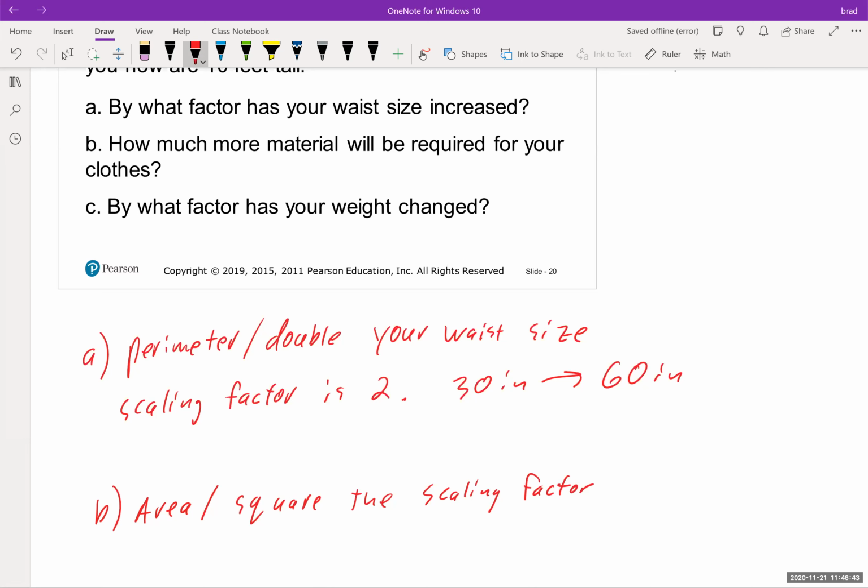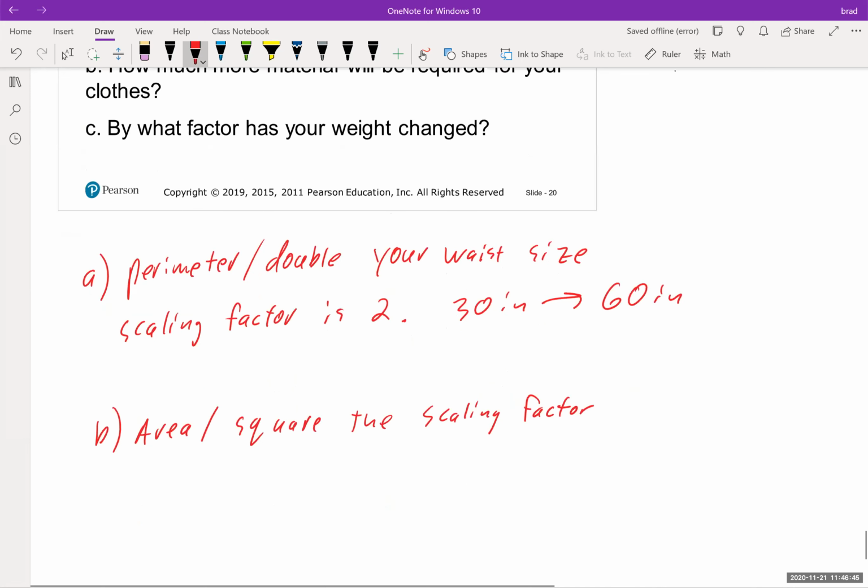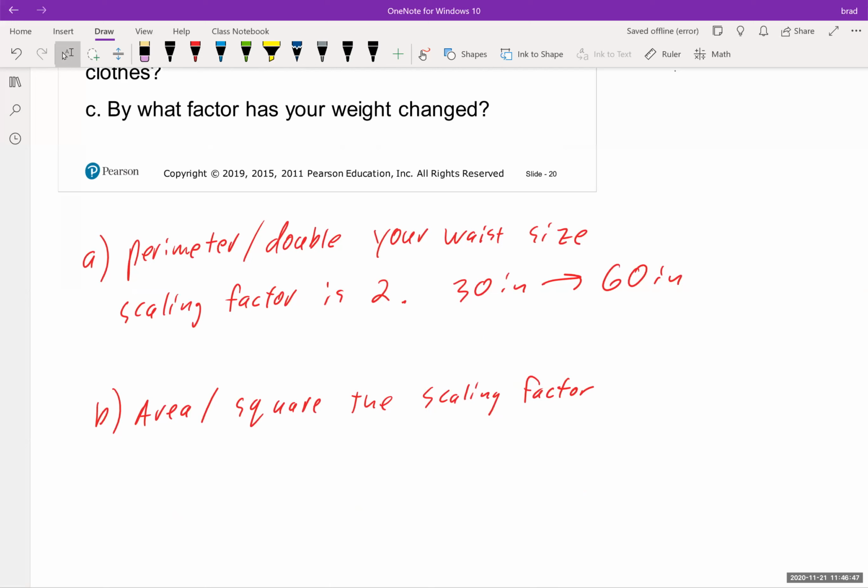Let's say originally you needed, I'm just going to make this up, guys, I don't actually know if this is correct. Let's say you needed 40 inches squared of material for your shirt. That's still way too much, but who cares?